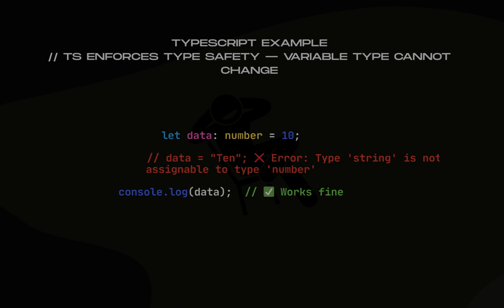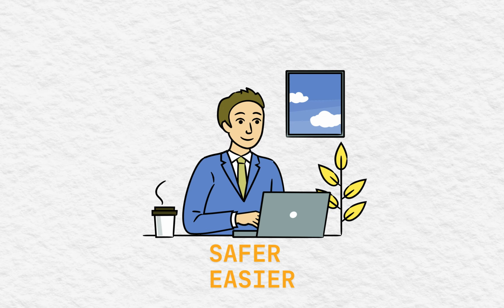But whereas in TypeScript, for a variable, you can set a value. Like it can be either a string or a number. You can set that type. So like that, TypeScript helps catch the mistakes while you're still writing the code. So like that, it makes your code safer and easier to understand.